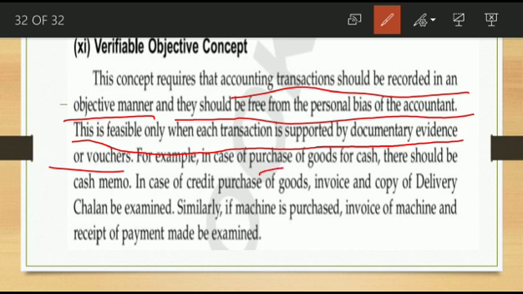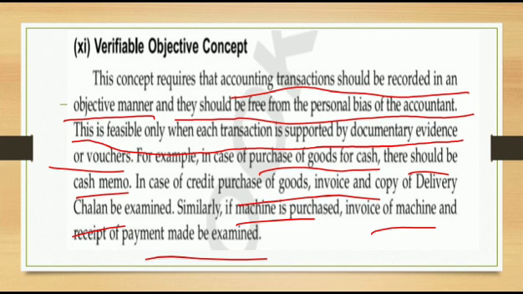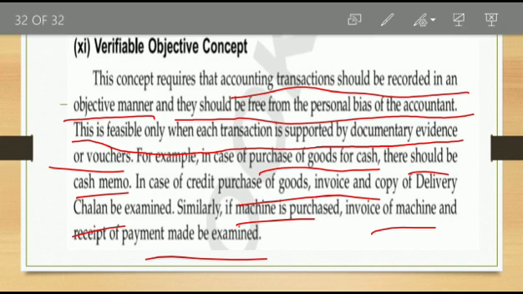For example, in the purchase of goods for cash, if we purchase any items in cash, there is a cash memo. This cash memo is considered a document, the supporting evidence. In case of credit purchase of goods, there is an invoice and a copy of the delivery challan. These are considered evidence. Similarly, if a machine is purchased, the invoice of the machine and the receipt of payment should be examined. So supporting evidence is required for entering this transaction.